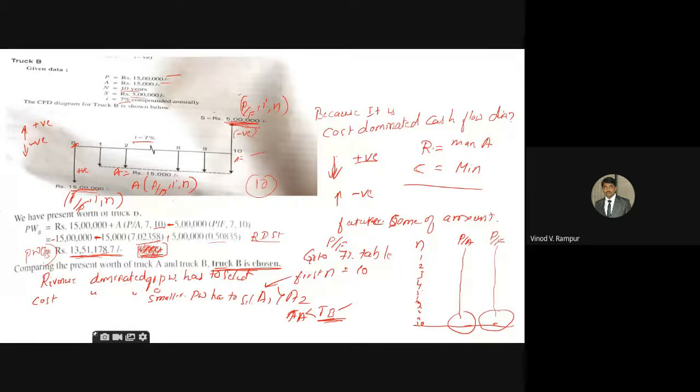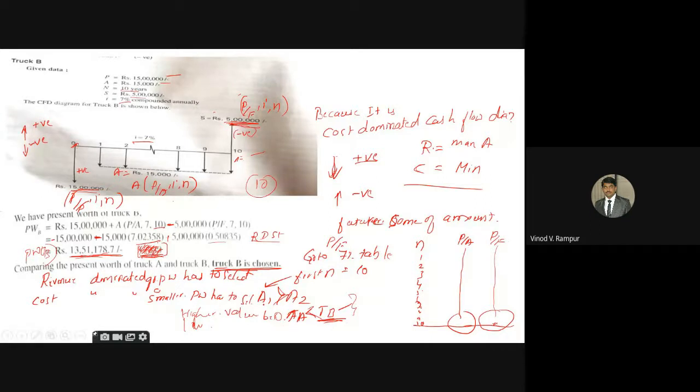If it is a revenue dominated cash flow diagram, select the higher value between the alternatives, because it's revenue. A businessman is always thinking that he has to get more revenue than the investment. Second, if it is a cost dominated cash flow diagram, then you have to select the lower value, because whenever we are spending money, we always think about less cost. This is the conclusion, and you compulsorily have to write it.